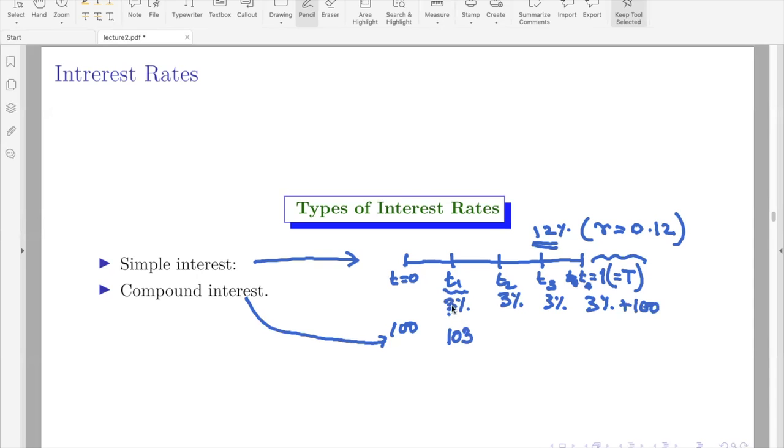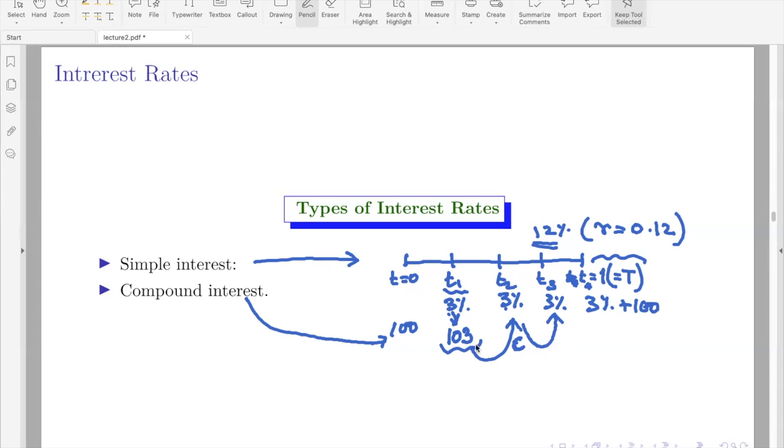The debtor has to add it to his or her principal and then pay 3% for this, not 3% for 100 rupees. 3% for this they have to pay here. That you take as a capital or principal, and then for that you calculate 3%. And then that you add.